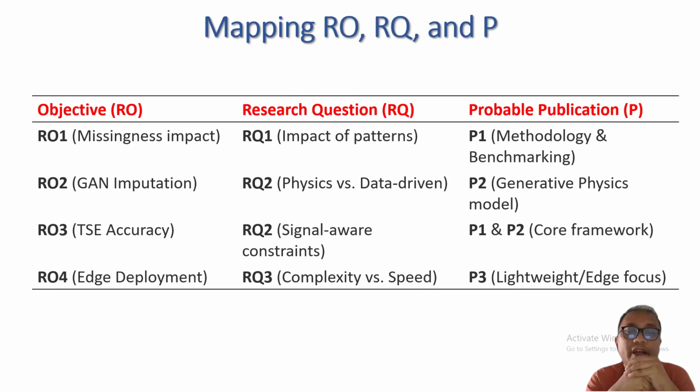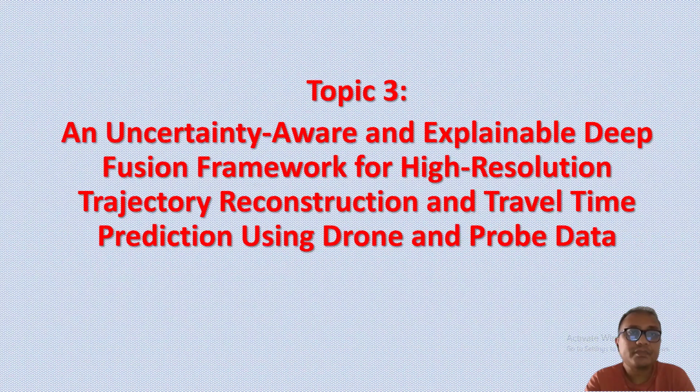Papers 1 and 2 combined, the core framework will cover signal phase constraint and the traffic state estimation, which will be covered by research question 2 and research objective 3. Paper 3 is on lightweight and edge focus. It will cover the complexity versus speed of the model as described in research question 3, and research objective 4, the edge deployment, is connected directly with paper 3.